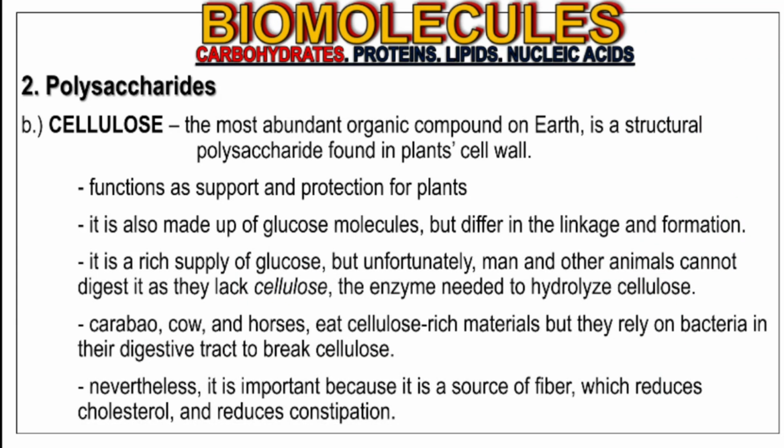And the third polysaccharide is the cellulose, which is the most abundant organic compound on Earth. It is a structural polysaccharide that can be found in the cell walls of plants. It is a rich supply of glucose, but unfortunately, man and other animals cannot digest it because of the lack of the enzyme cellulase. Cellulose is part of the diet of carabaos, cows, horses, and goats, but they rely on the bacteria found in their digestive tract in order to digest it.